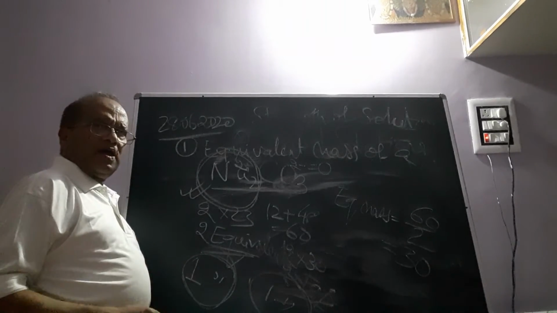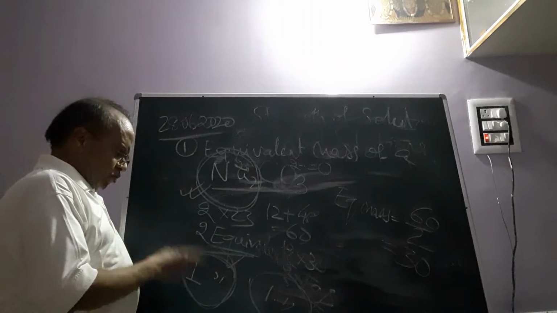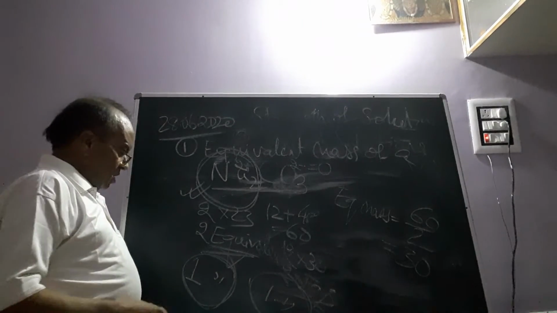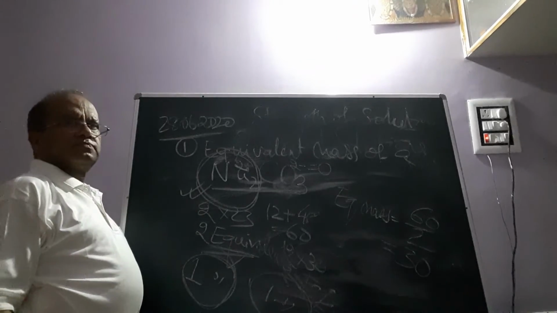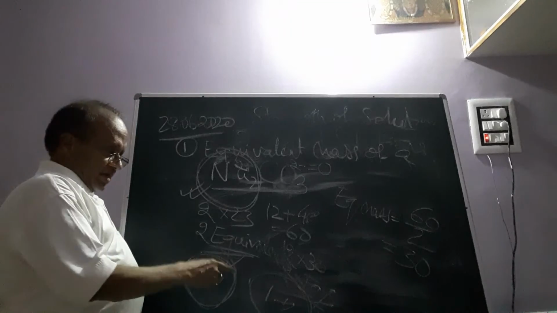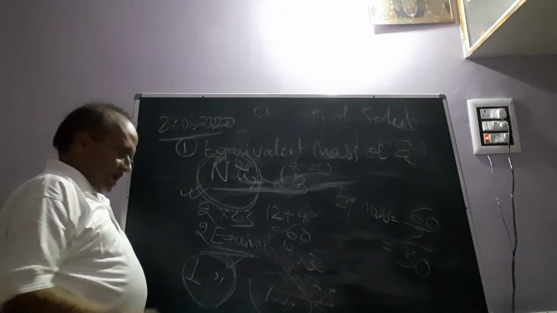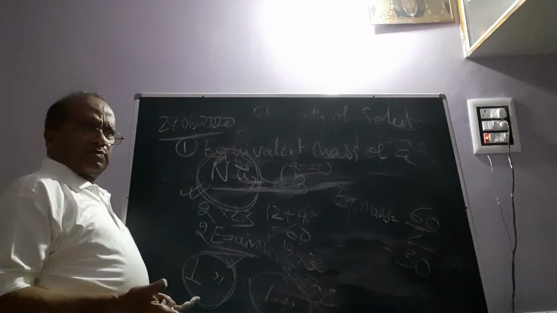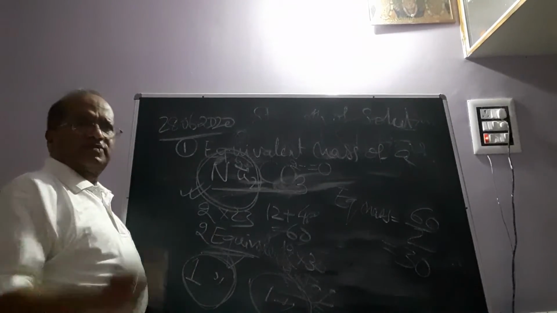How to justify that the total valency of a compound is 0? To justify it, we should consider this fact. What is the fact? Equal equivalents of different ions, cations and anions, combine to form a compound. And as soon as equal equivalents are there, the number of units of positive and negative charge will both be equal.